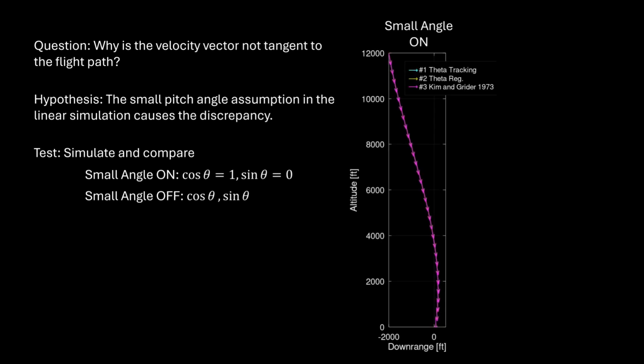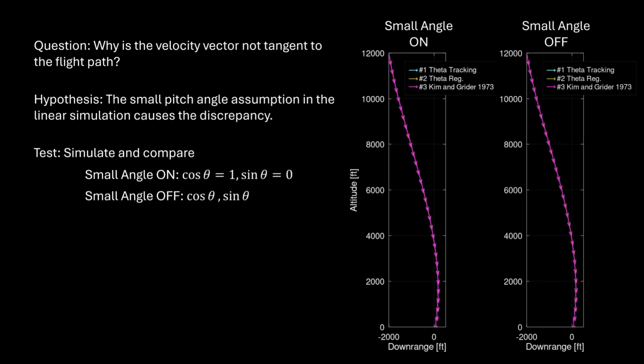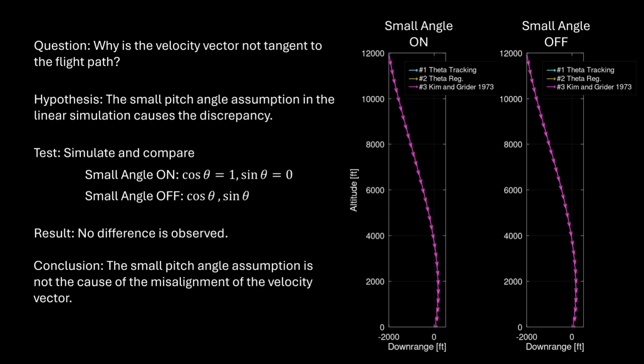Here's the trajectory for the small angle assumption on, as we previously simulated. Here's the trajectory for the small angle assumption off. There's no apparent difference, so we conclude the small pitch angle assumption is not the cause of the velocity vector being misaligned with the flight path as required by the physics, by the kinematics.